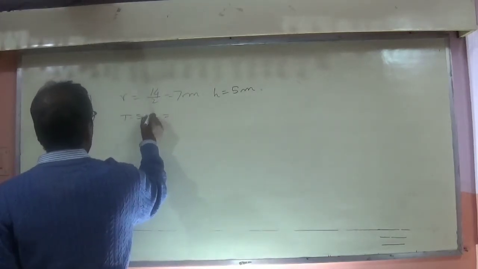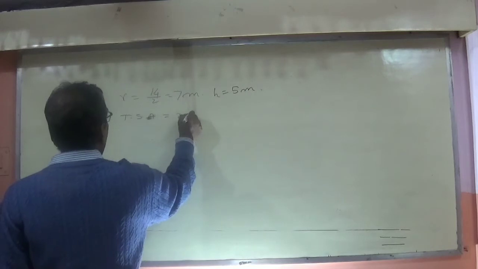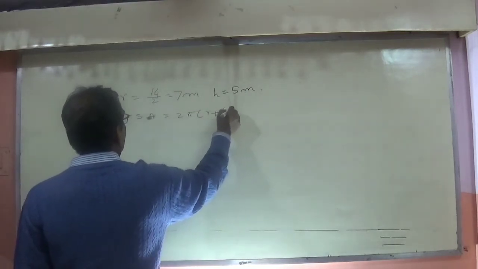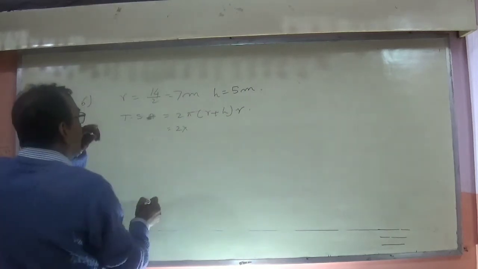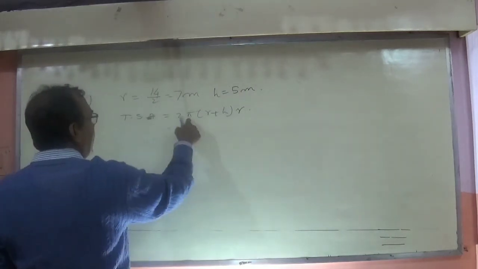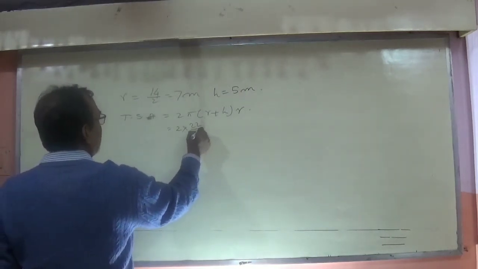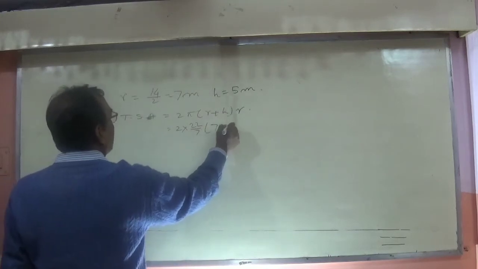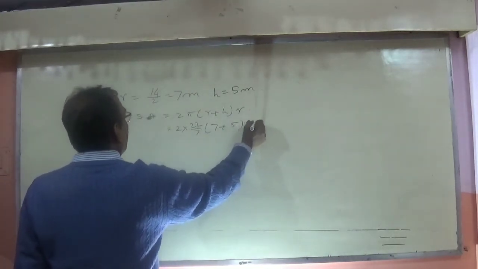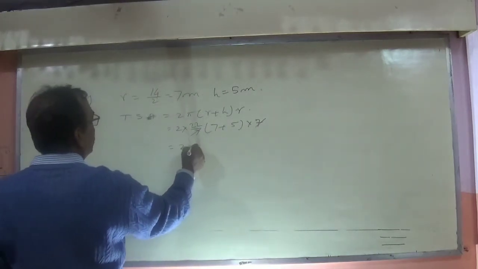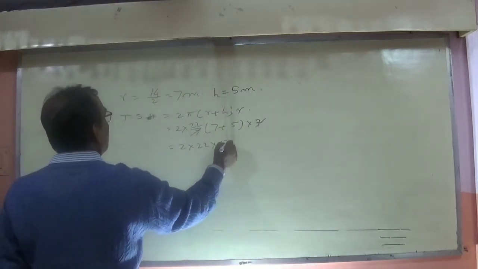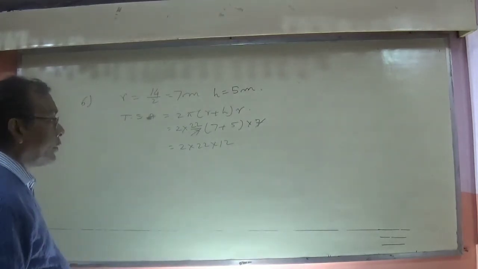Total surface area is equal to 2 pi r (h + r), which is equal to 2 into, r is given as 7, so take pi as 22 by 7, into (7 + 5) into 7. The 7 is cancelled, so it is equal to 2 into 22 into 12, since 5 plus 7 is 12.